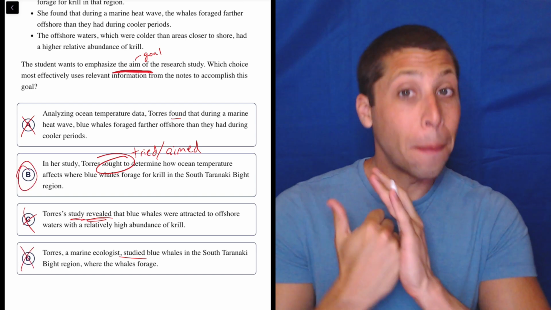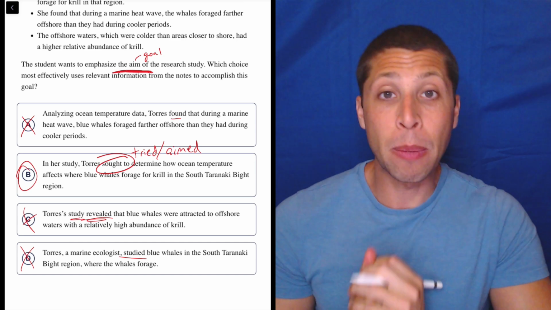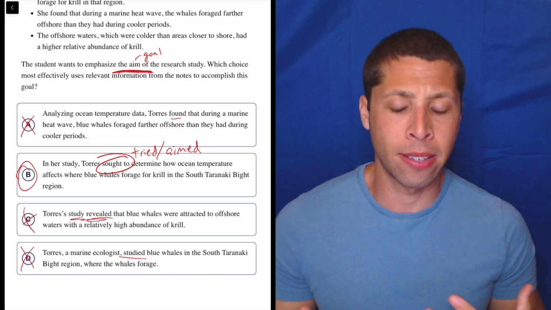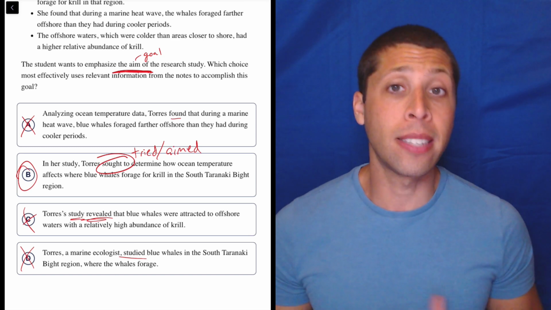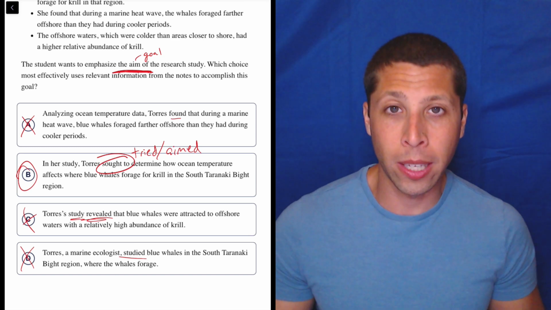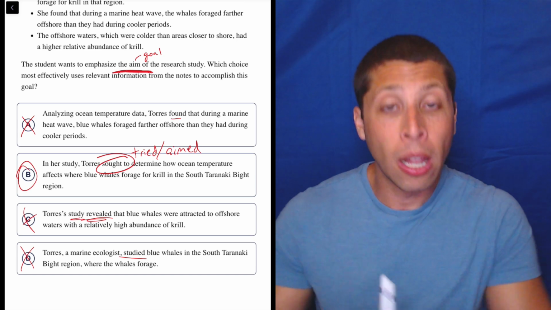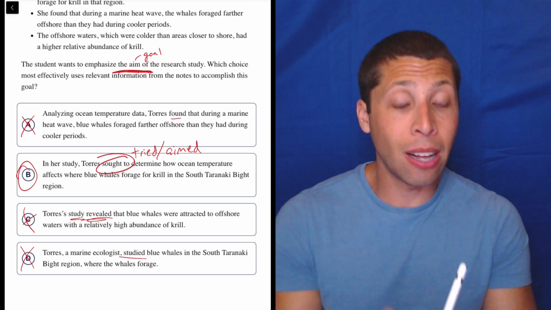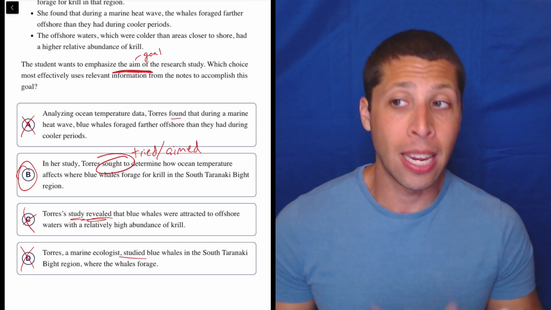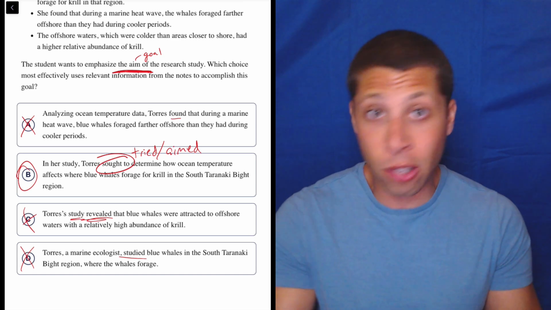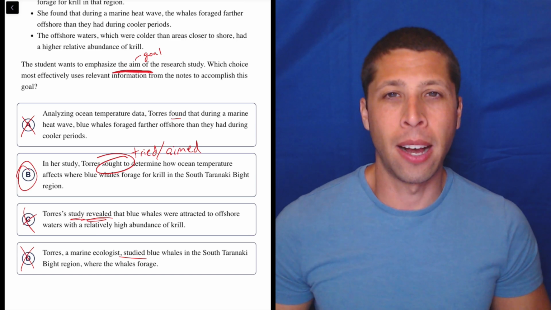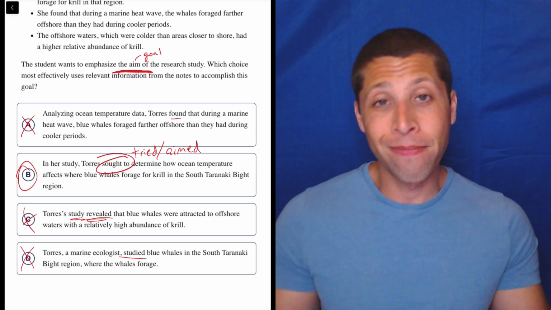I really don't. But I think that a lot of people don't understand the importance of that word aim, and they're not thinking about how an experiment is constructed. But the SAT is definitely asking about those things. We see that in the passages all the time. So it's important to understand the difference between a hypothesis or a goal, then the method and the experiment itself, and then finally the conclusion or the findings. Those are three separate aspects of a scientific study, and all of them are fair game for these questions or for any other, but they are different parts of the process. And if they ask for a specific part, we've got to give them that part.